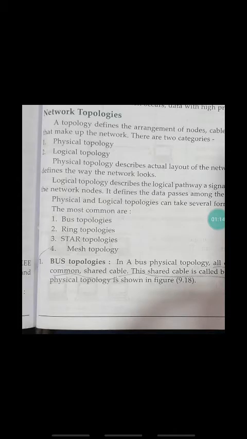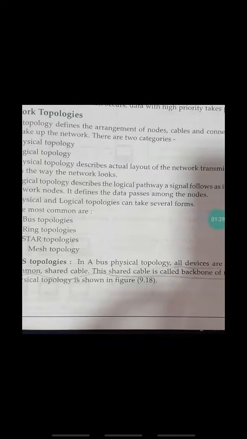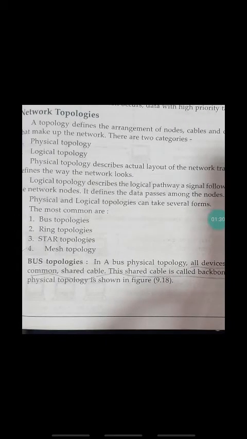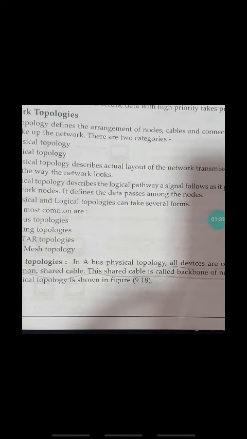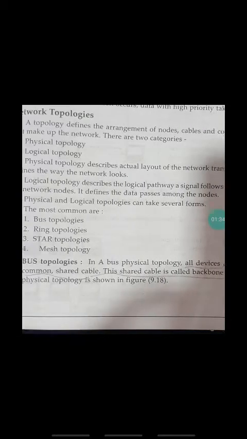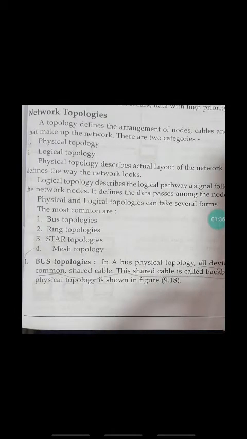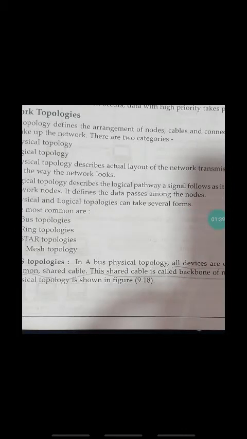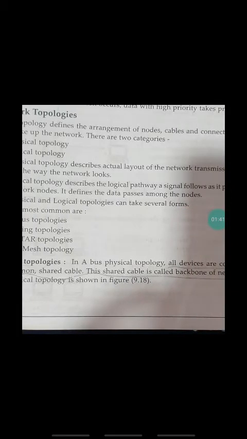Physical and logical topologies can take several forms. The most common are bus topology, ring topology, star topology, and mesh topology, which come under the network topology. The first one is the bus topology. In a bus topology, all devices are connected to a common shared cable. This shared cable is called the backbone of the network. A bus physical topology is shown in figure 9.18.